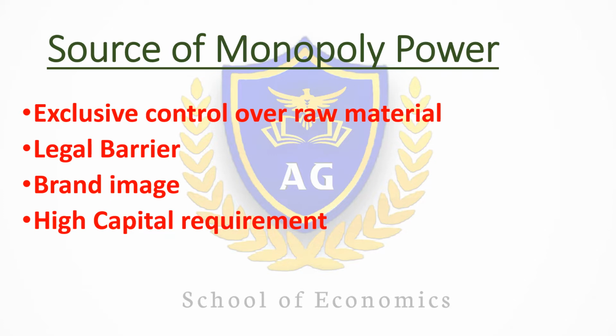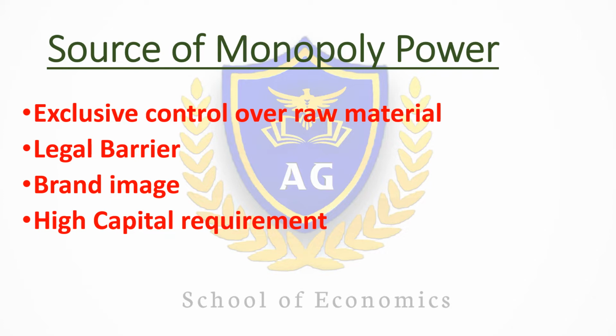Now if the government provides legal barriers like patent and copyright over their invention to Microsoft, then Microsoft can take legal action against that company. So the government provides legal barriers to create monopoly power over their product or invention.